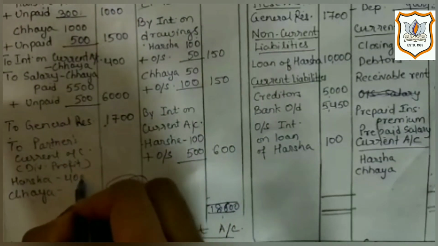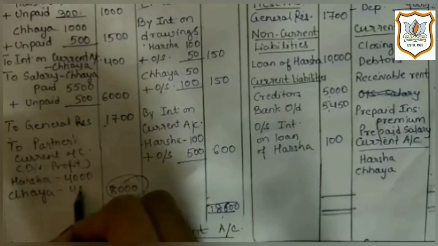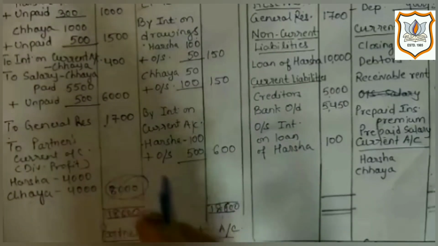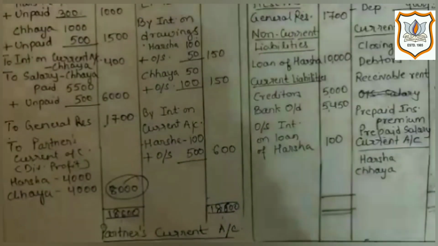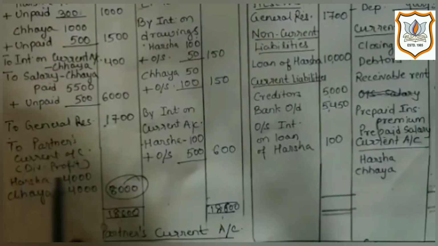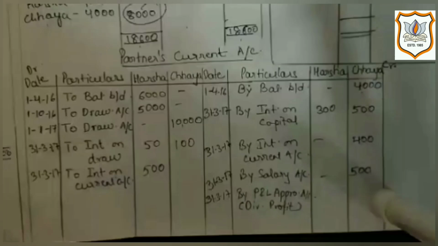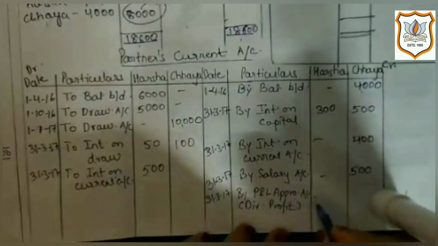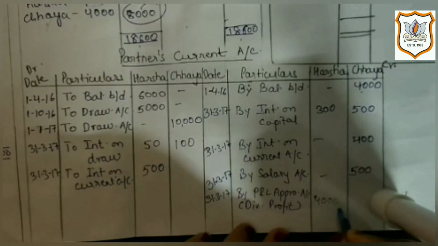So according to equal distribution, each partner will get 4,000, which will be transferred to partner's current account. It will appear on credit side of partner's current account.